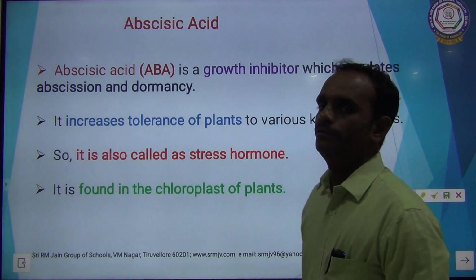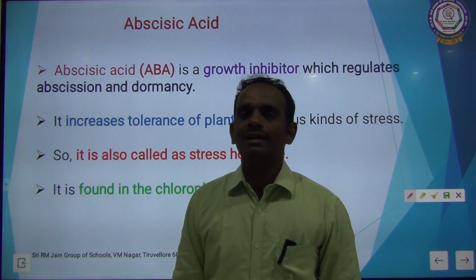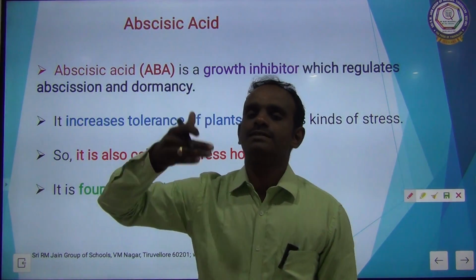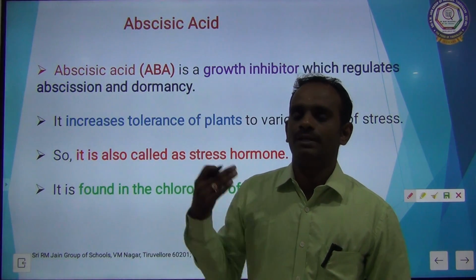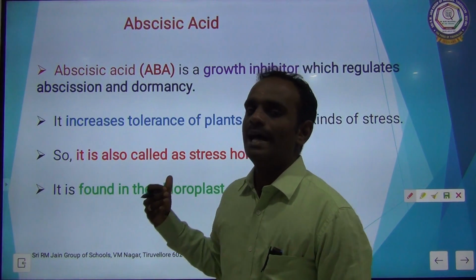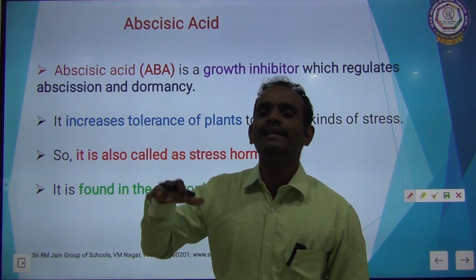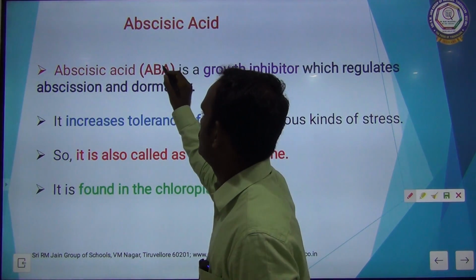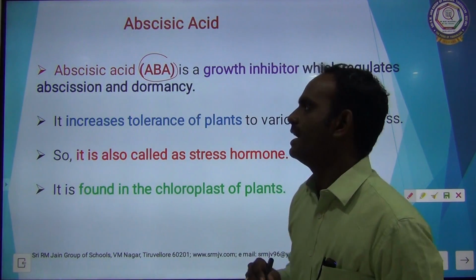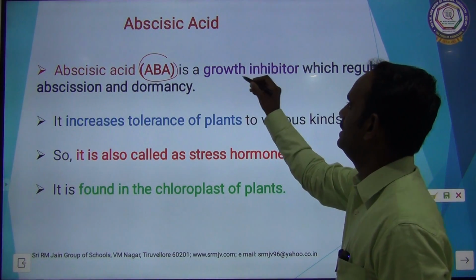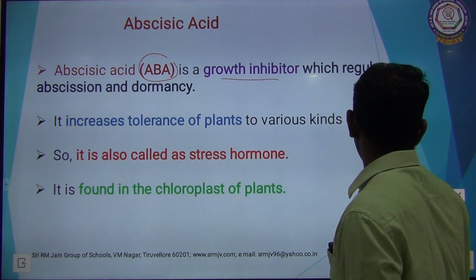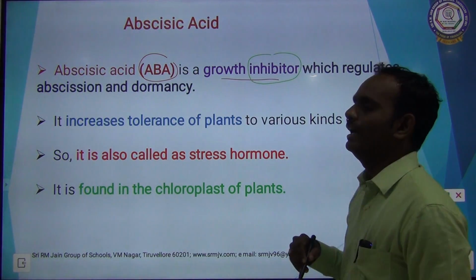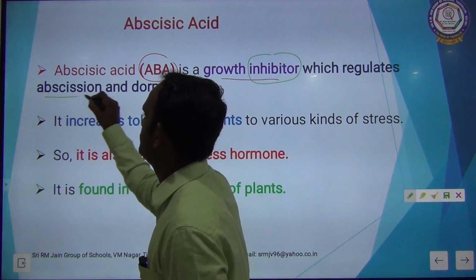Next we move on to the fourth plant growth hormone, that is abscisic acid. I already said the first three promote plant growth, but the last two, abscisic acid and ethylene, inhibit plant growth. Abscisic acid, in short called ABA, is a very important growth inhibitor which regulates abscission and dormancy.